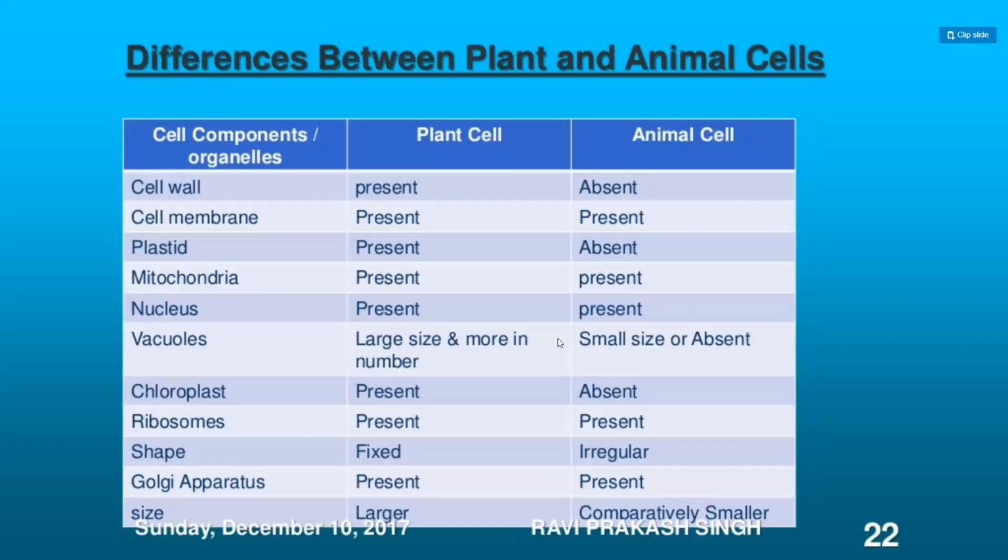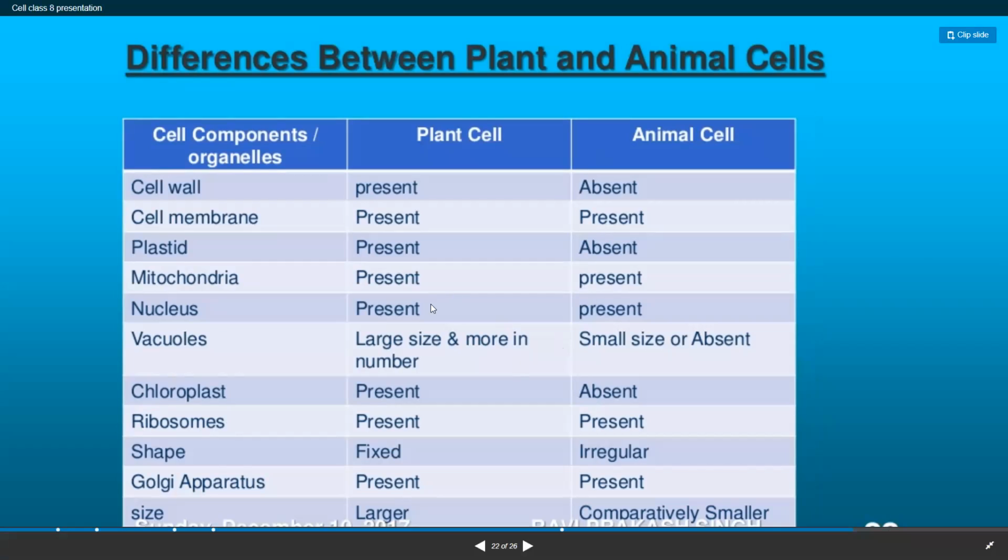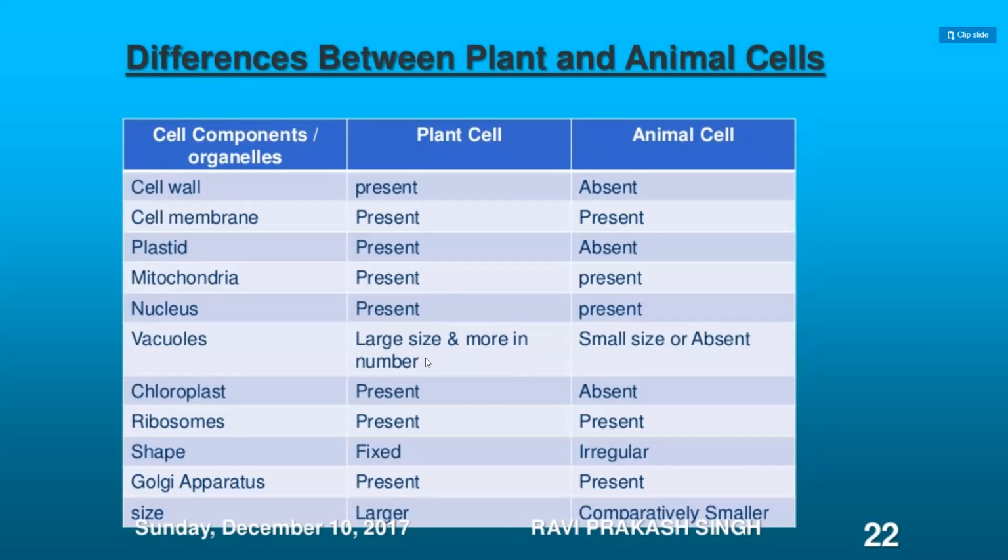This is the difference between a plant cell and the animal cell, children. Cell wall is present in the plant cell, absent in the animal cell. Cell membrane is present in both. Plastids are present only in the plant cell, absent in the animal cell. Mitochondria are present in both cells. Nucleus is present in both cells. Vacuoles are present, but in the plant cell they are larger compared to the animal cell. Chloroplast is present in the plant cell, as the plastid is present.